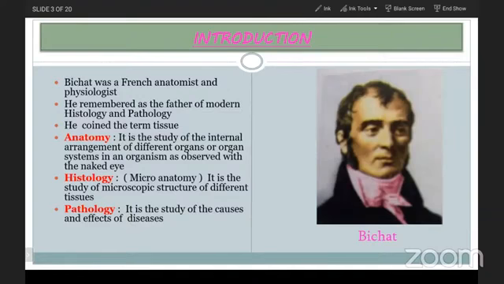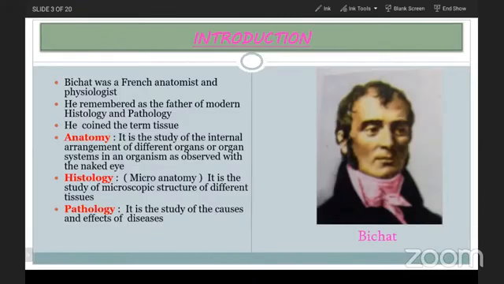Now, histology. Histology is otherwise called microanatomy. It is the study of microscopic structure of the different tissues. Here also we are observing the organism, but with the help of a microscope. Microanatomy means we are observing the organism's tissue with the help of a microscope.